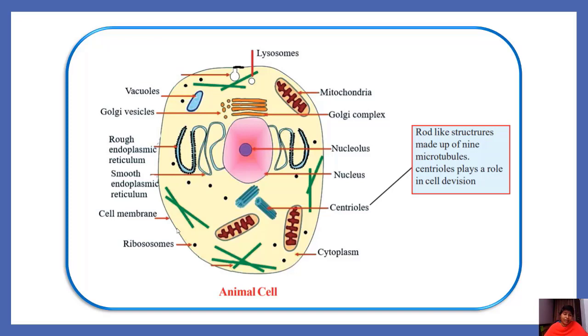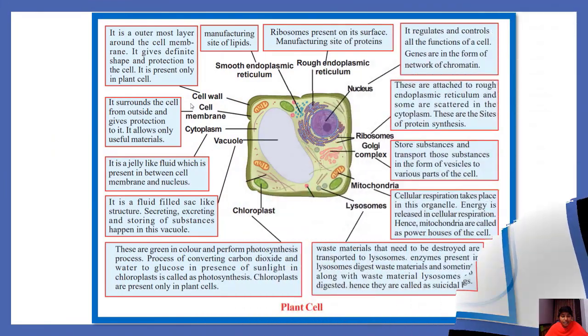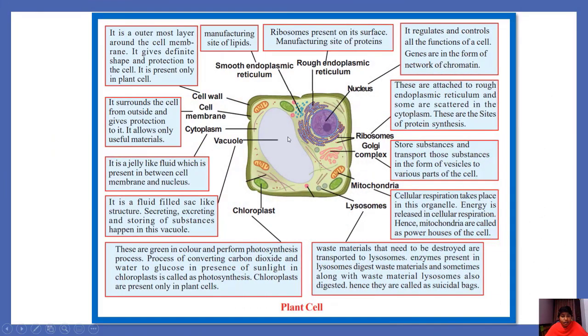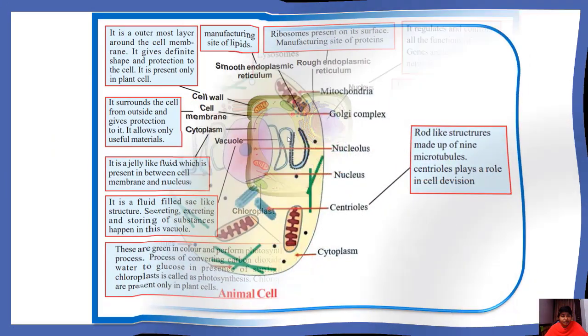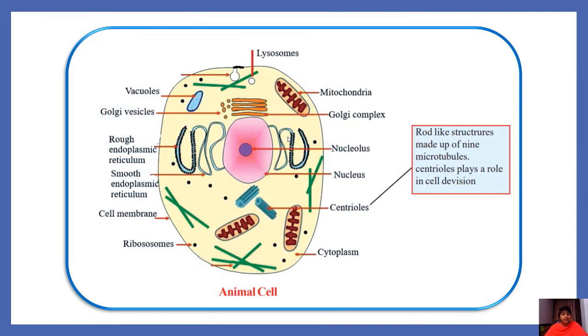Chloroplast is only present in plant cells. Here it is absent. See the vacuole size. Vacuole size is small when compared to plant cells. See the vacuole size here, larger. And one interesting organelle is the centriole. Centrioles are only observed in animal cells. These are rod-like structures made of 9 microtubules. Centrioles play an important role in cell division.